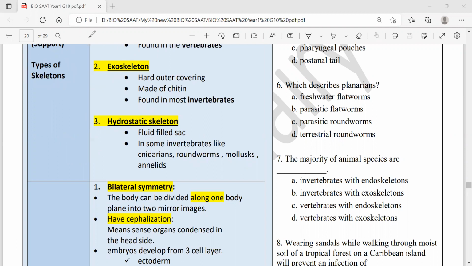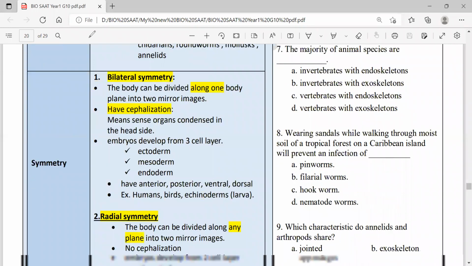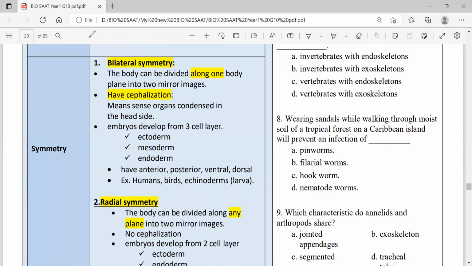What about symmetry? Yeah, symmetry is a concept you're learning about in math. Symmetry means the ability to divide the body into two mirror images, along one plane or along more than one plane.